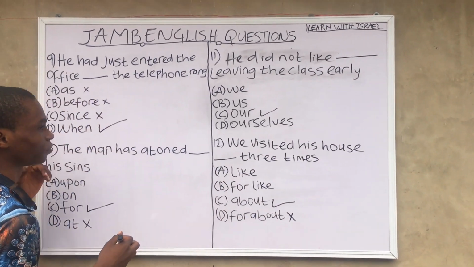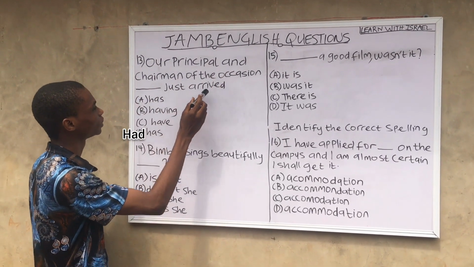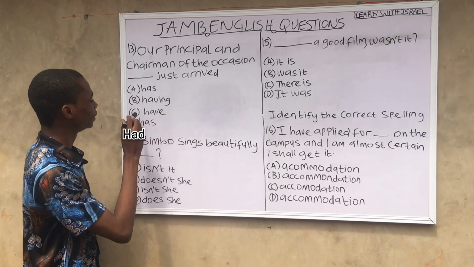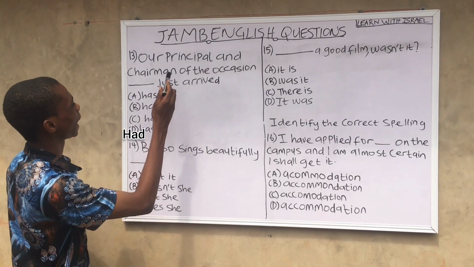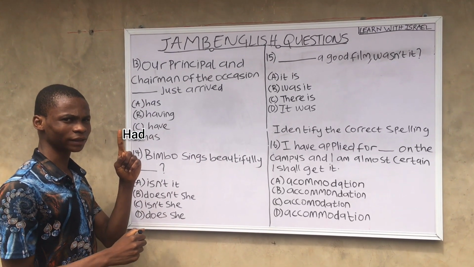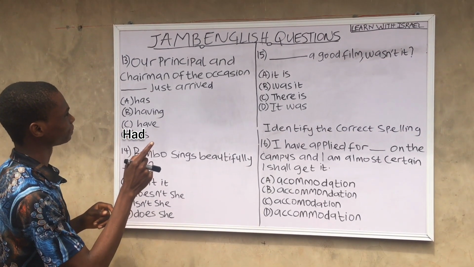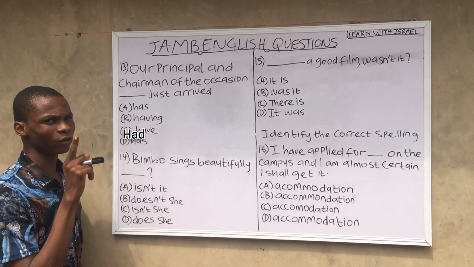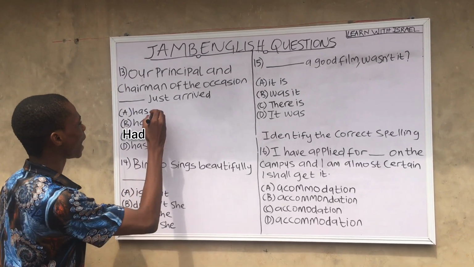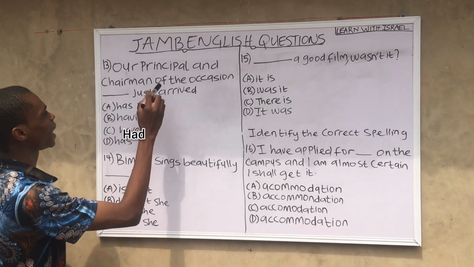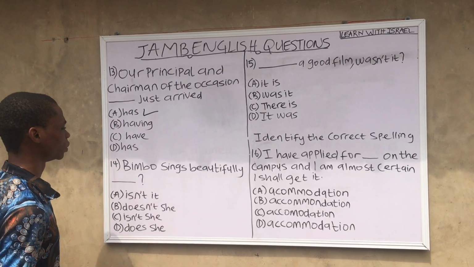So let's continue. Question 13. Our principal and chairman of the occasion dash just arrived. A, as, B, having, C, have, D, has. So let's check the question well. Our principal and chairman means just one person. One person carrying 2 titles, principal and chairman. So since principal and chairman means one person, we will go for the verb that is singular, which is has. So we can now say our principal and chairman of the occasion has just arrived. I hope you understand well. Let's move to question 14.